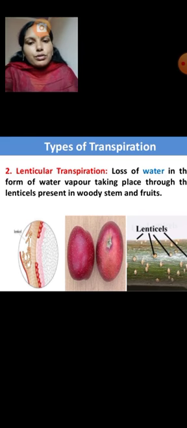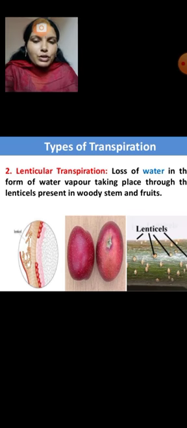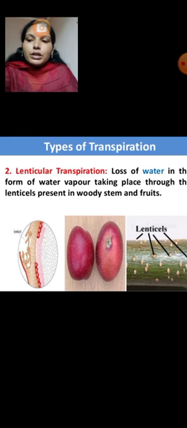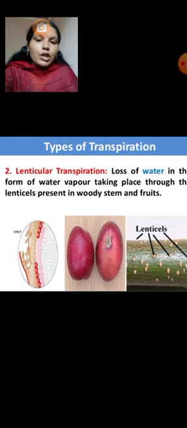Through this method also water is lost, but only a minimal amount. That is the second one, lenticular transpiration.